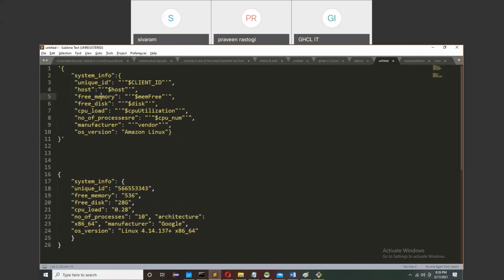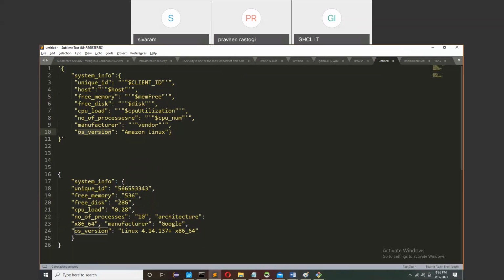Free memory: here it is given as a hard-coded value, but in your case you have to send the actual value of the server. Take the example of the operating system. Let's suppose we have 10 servers.